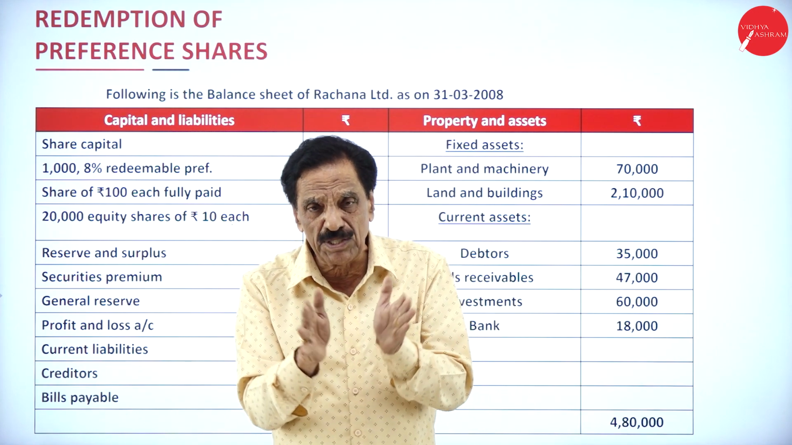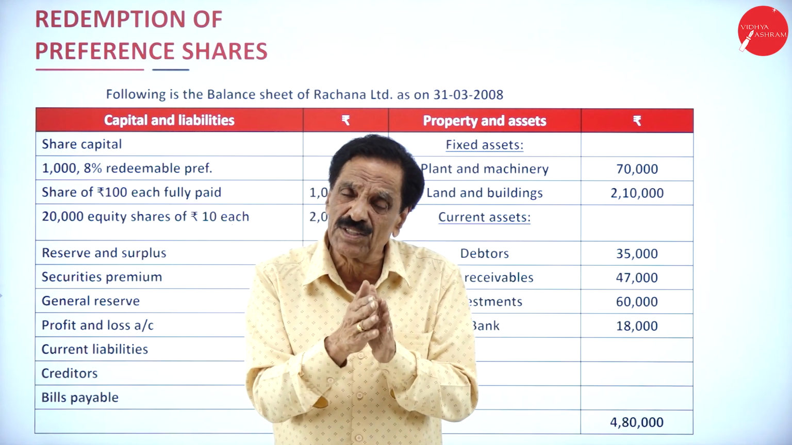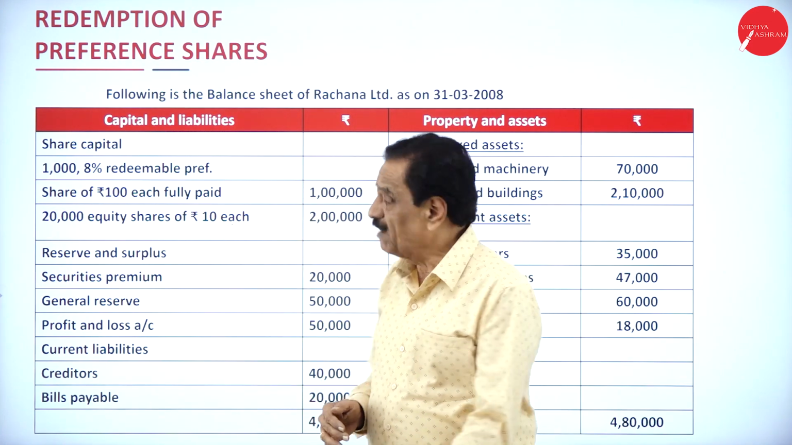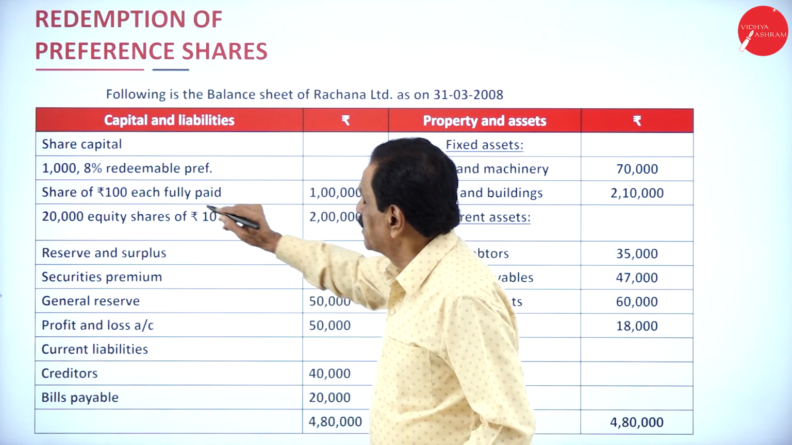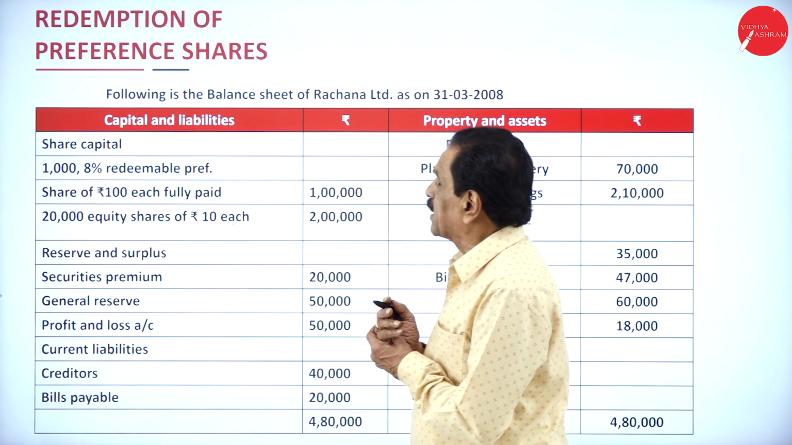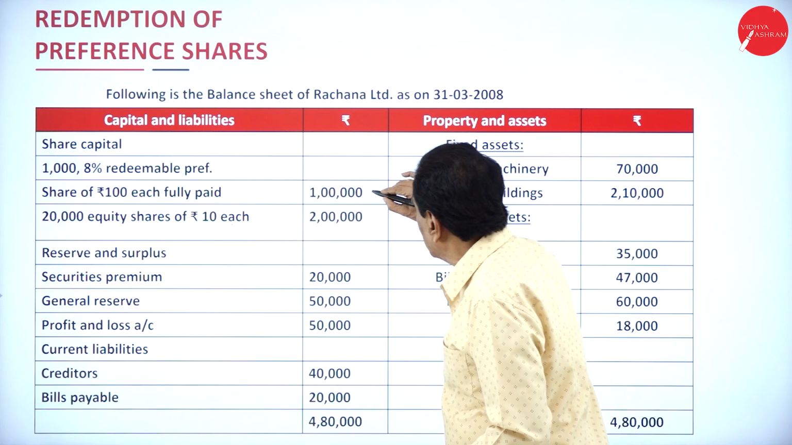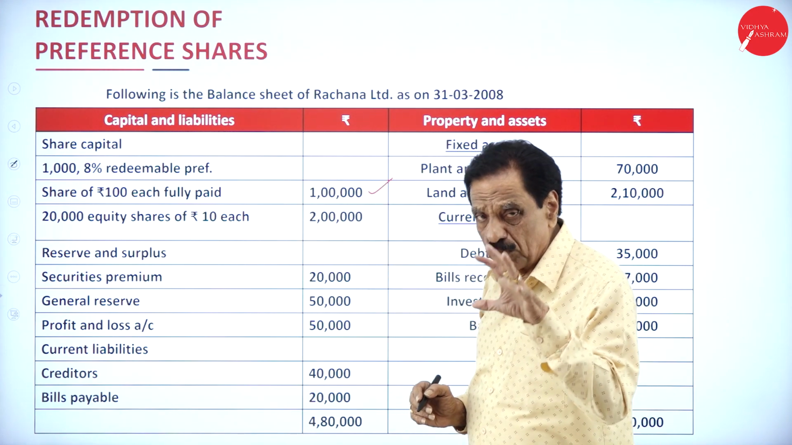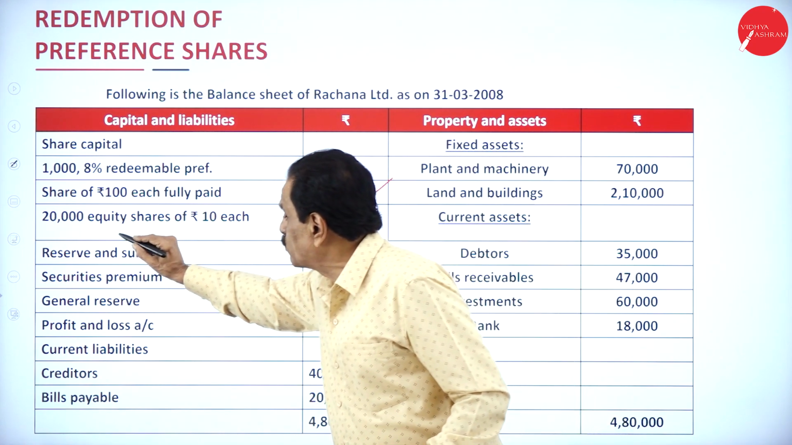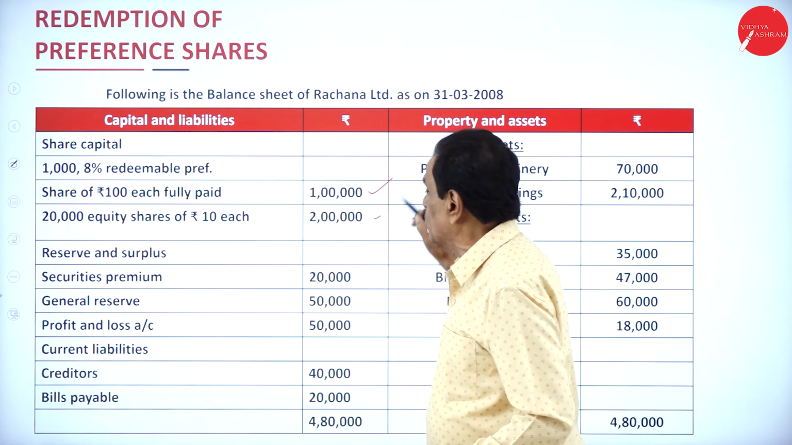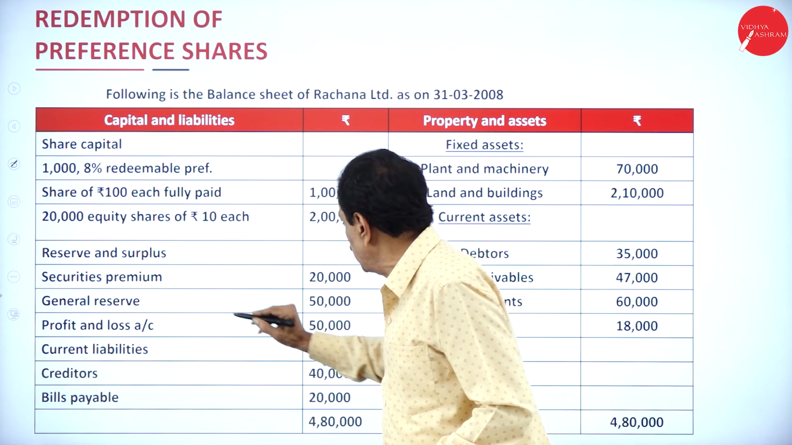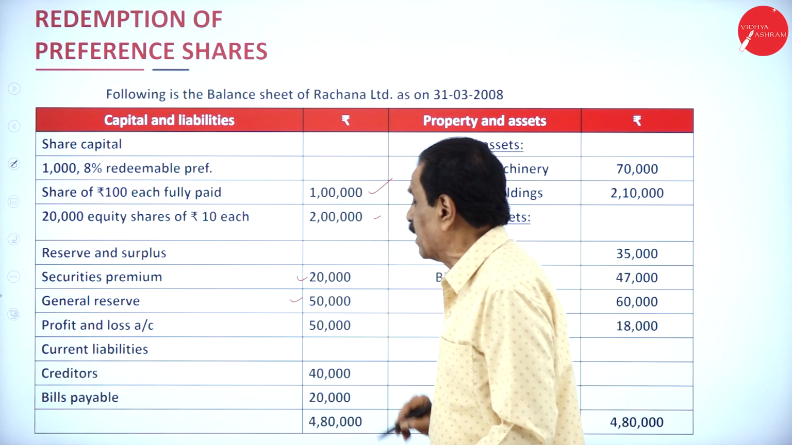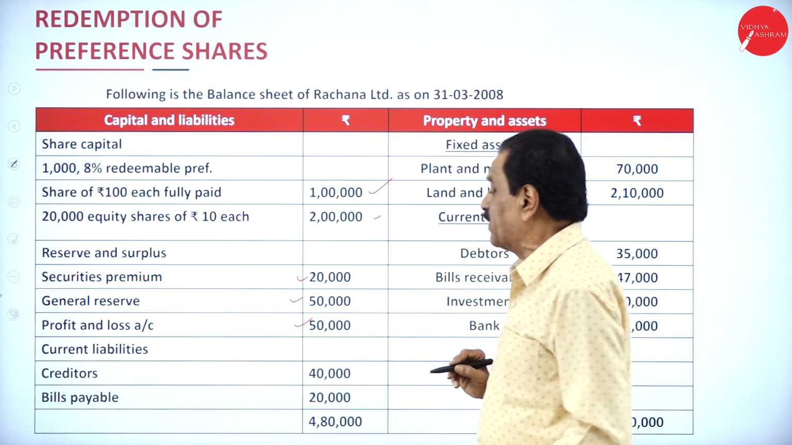You have to prepare the redemption of preference share entry and make a balance sheet after the redemption of preference share. First, I will explain this. See that, 1,00,000 8% redeemable preference shares of 100 each, 1 lakh. We have to pay back 1 lakh rupees, the face value. Then 20,000 equity shares of 10 each, 2 lakh is there. Reserve and surplus: you already have share premium of 20,000. In the reserve, you have got 50,000. Then your P&L account, you have got 50,000.